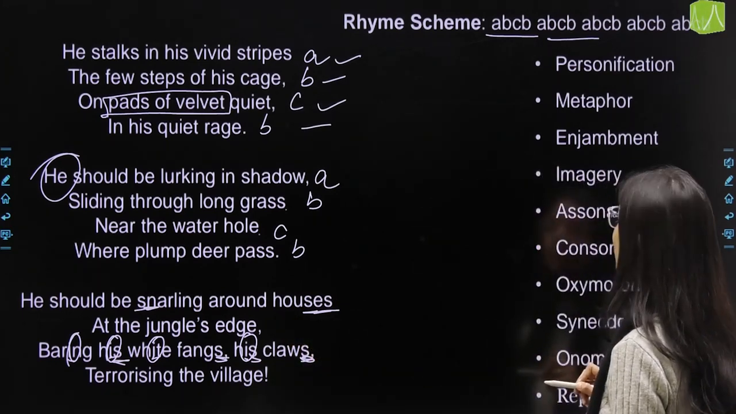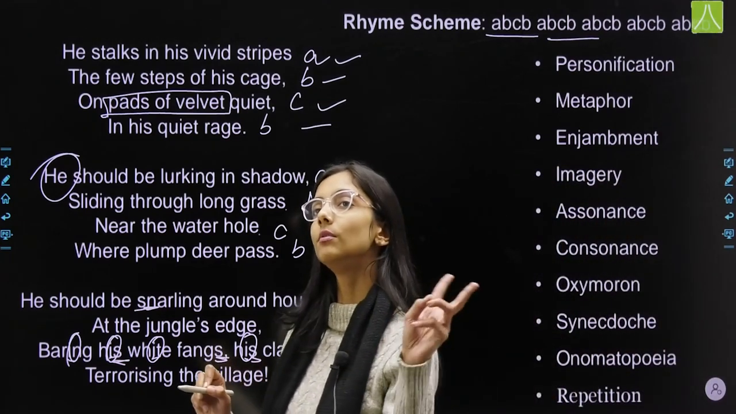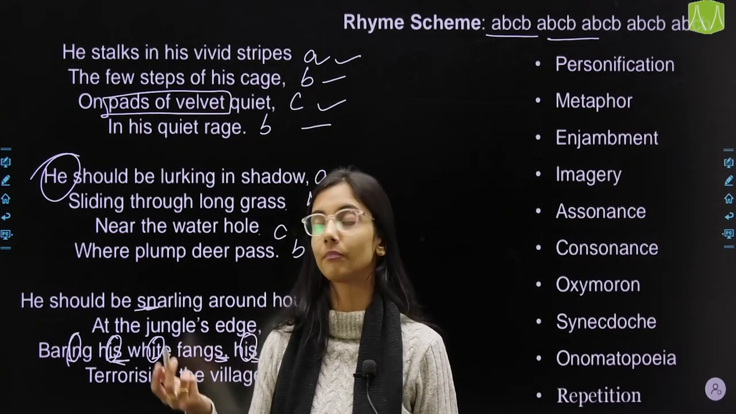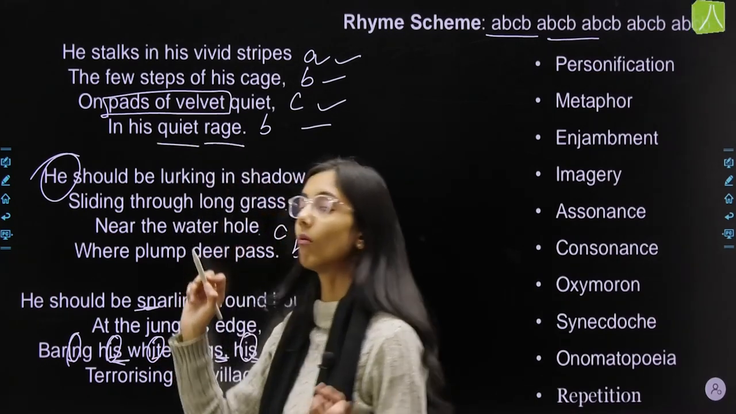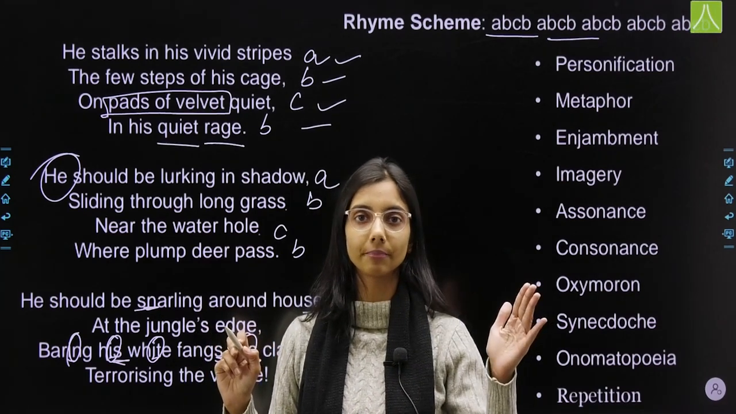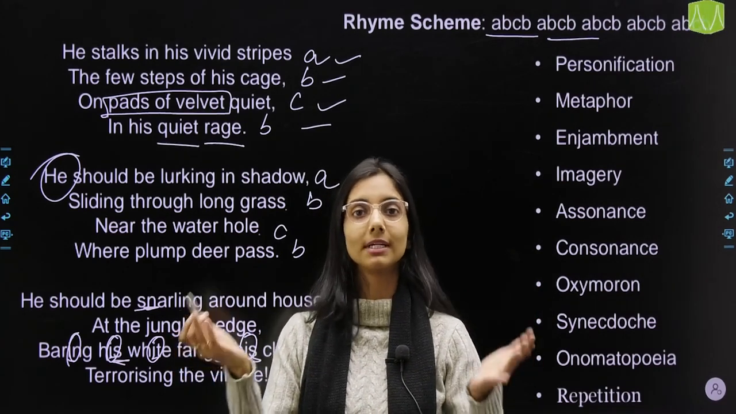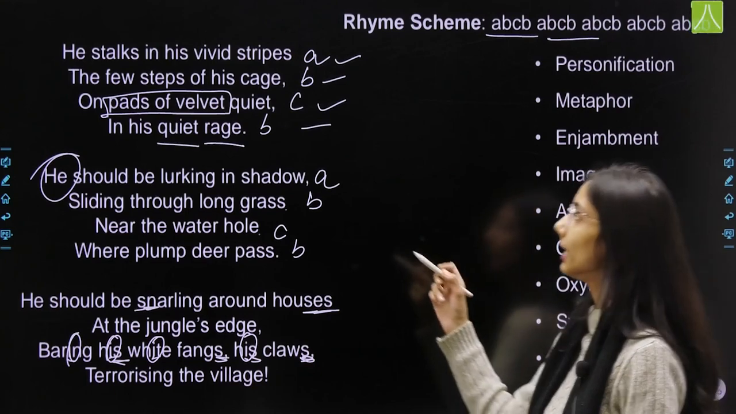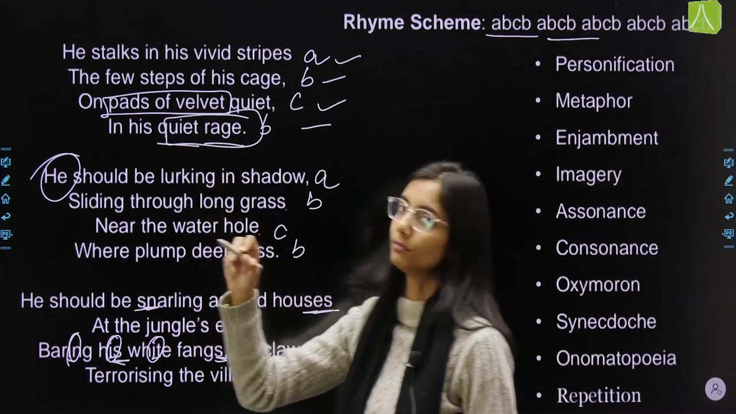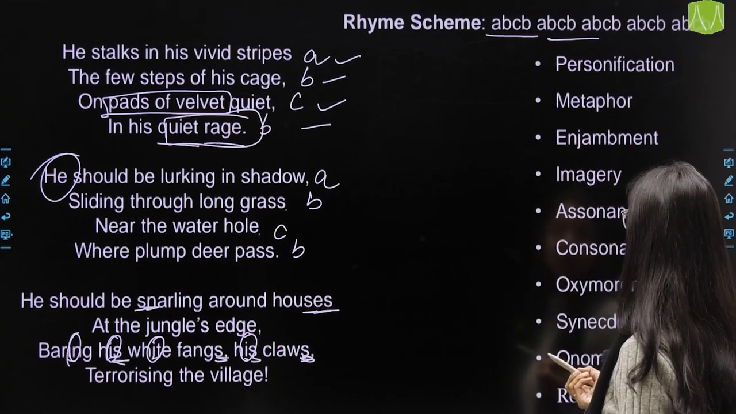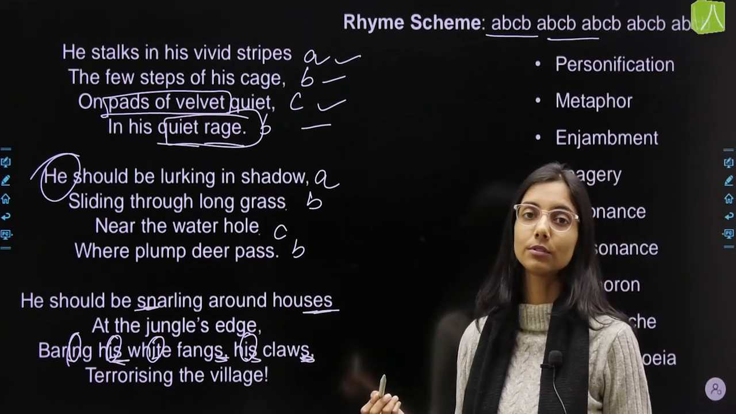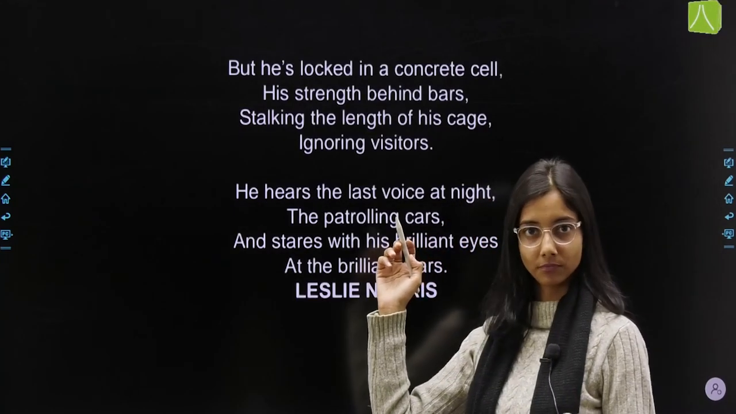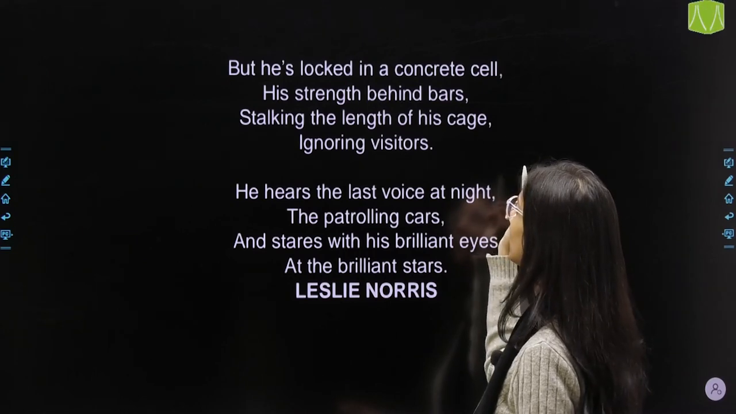ठीक है. Then we have oxymoron. Now what is oxymoron? जब दो एकदम completely opposite words are used together and they give a different meaning. For example, quiet, rage. Now quiet and rage, they both are completely different, right? Quiet मतलब शांत, rage मतलब गुस्सा. But यहाँ पे साथ में use होके they are giving us a different meaning. Okay, so that's your oxymoron. ठीक है. यहाँ quiet, rage में क्या use हुआ है? Oxymoron use हुआ है. Then we have onomatopoeia. What is onomatopoeia? Onomatopoeia is the sounds. ठीक है. जैसे कि snarling around houses.